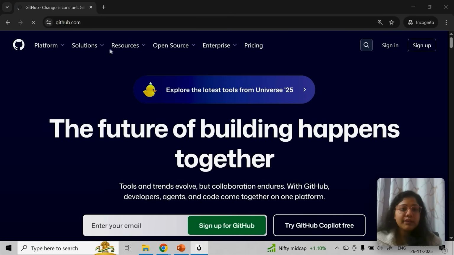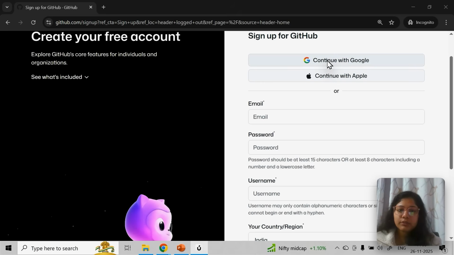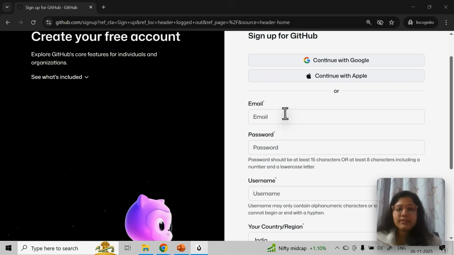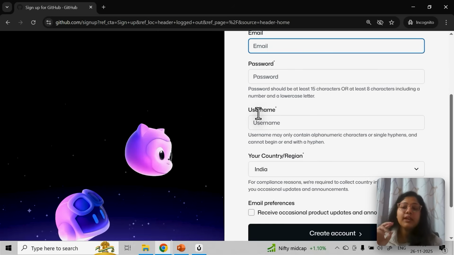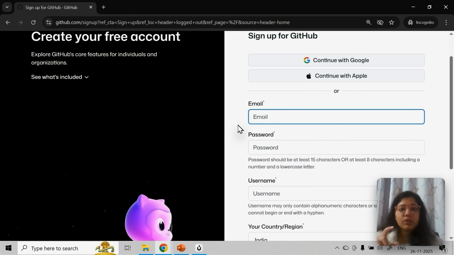You can open github.com and click on sign up. You can continue with Google if you want, but I personally recommend not connecting your Google with this. It's better to create a separate account. The reason is that in future you will be connecting your GitHub generally, when you deploy your code on Vercel or Netlify or Render. You are going to log in to everything with GitHub there, so it's better you create a separate account.